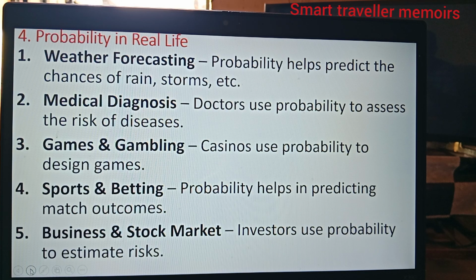Weather forecasting. Probability helps predict the chances of rains, storms, etc. Medical diagnosis. Doctors use probability to assess the risk of diseases. Games and gambling. Casinos use probability to design games. Sports and betting. Probability helps in predicting match outcomes. And business and stock market, investors use probability to estimate risks. So I'm just picking those ones to emphasize to you how important probability is in real life.